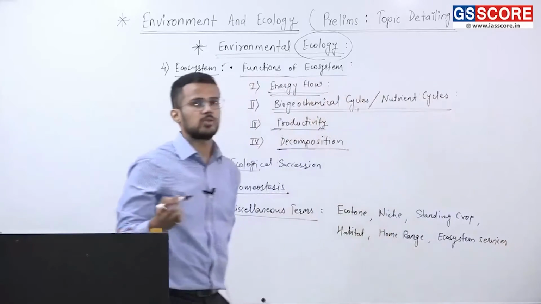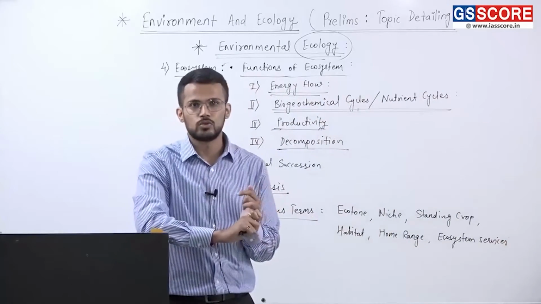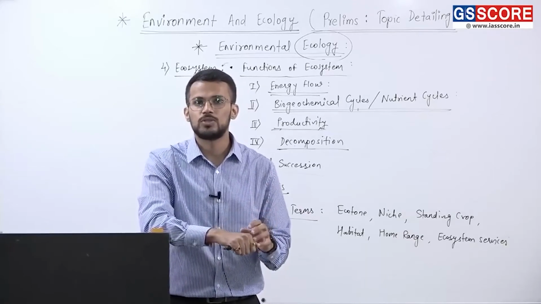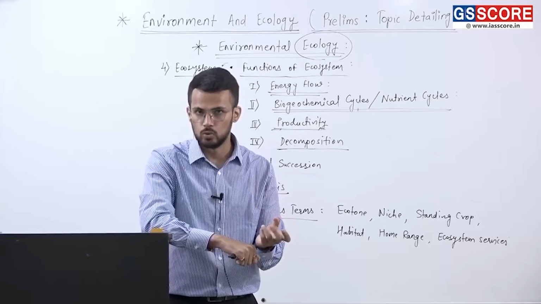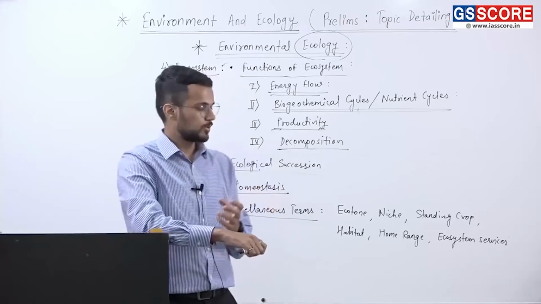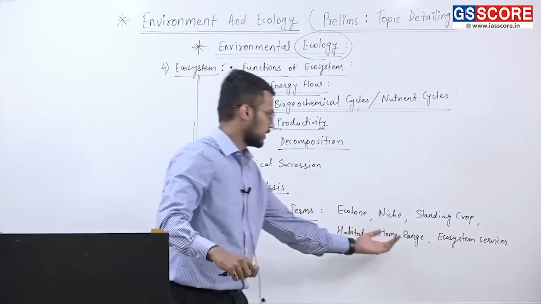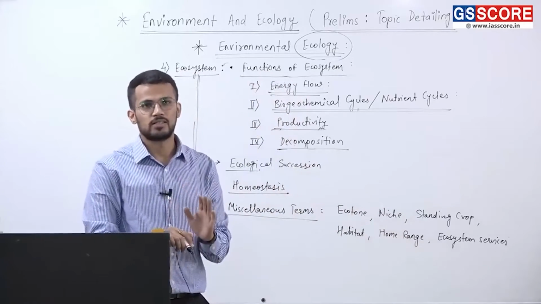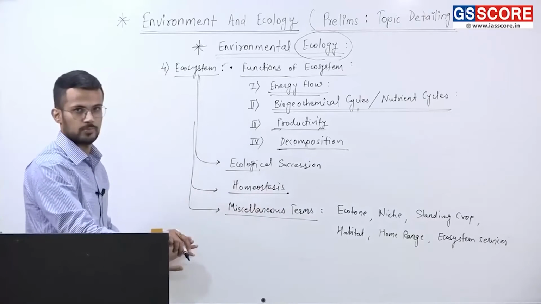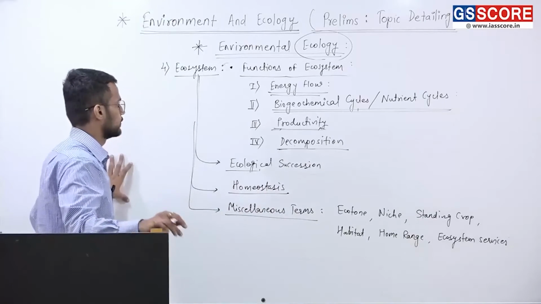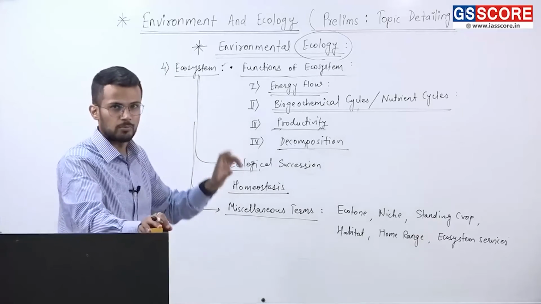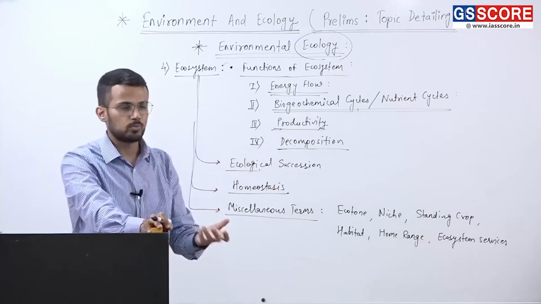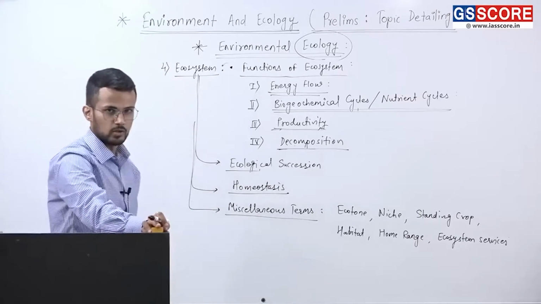and then there are different types of species, like what are keystone species, what are indicator species, what are flagship species, those terms, and also concepts like turnover. Then the terms like home range we have already written here. So these things become important from the exam's perspective under ecosystem. Clear? Next now. So with that, we have completed our discussion of the 4th level. Let me add one more point under ecosystem and then we can conclude it.